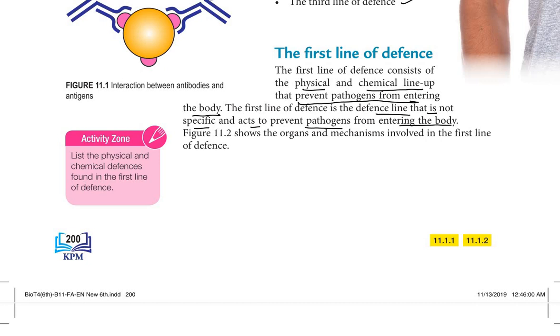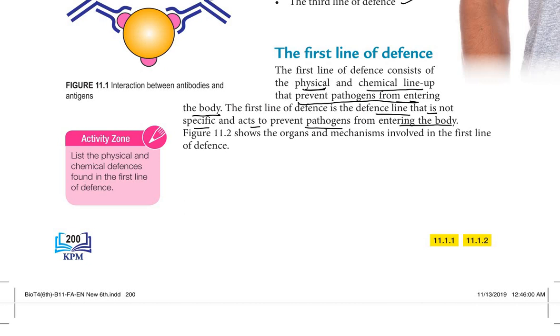So the pathogen is outside, and this is our body. Its function is to prevent the pathogens from entering the body.